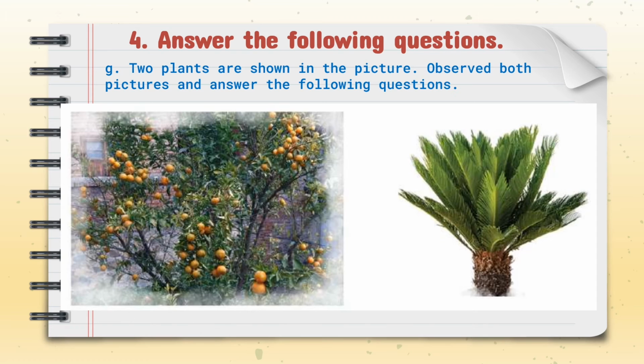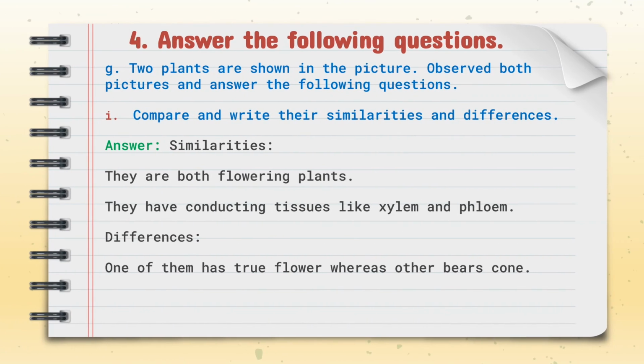Which one of them is more advanced? Clarify with reason. The first one, orange, is more advanced as it bears fruits and flowers. The adaptation facilitates more efficient pollination and seed dispersal mechanisms, contributing to their ecological success and diversity.